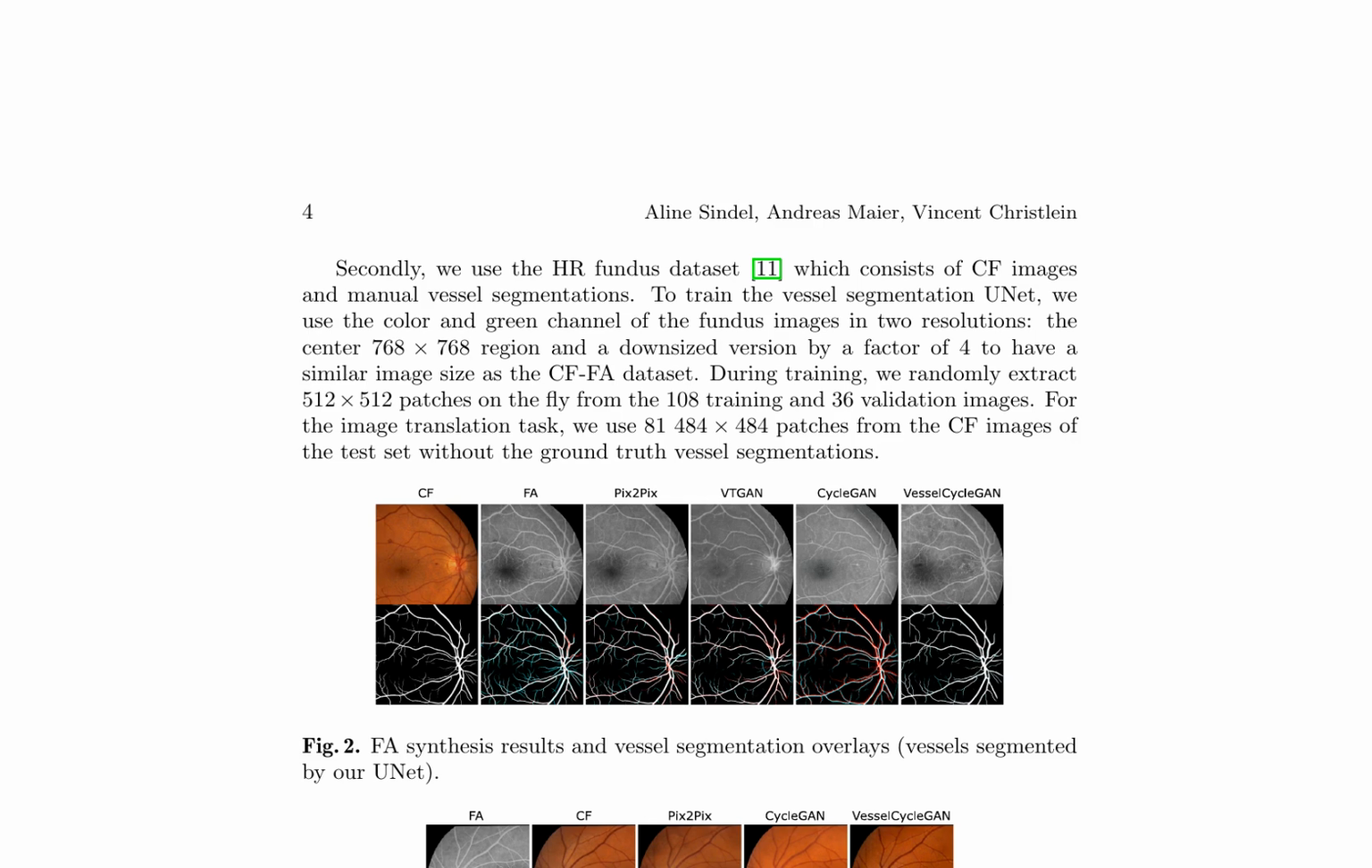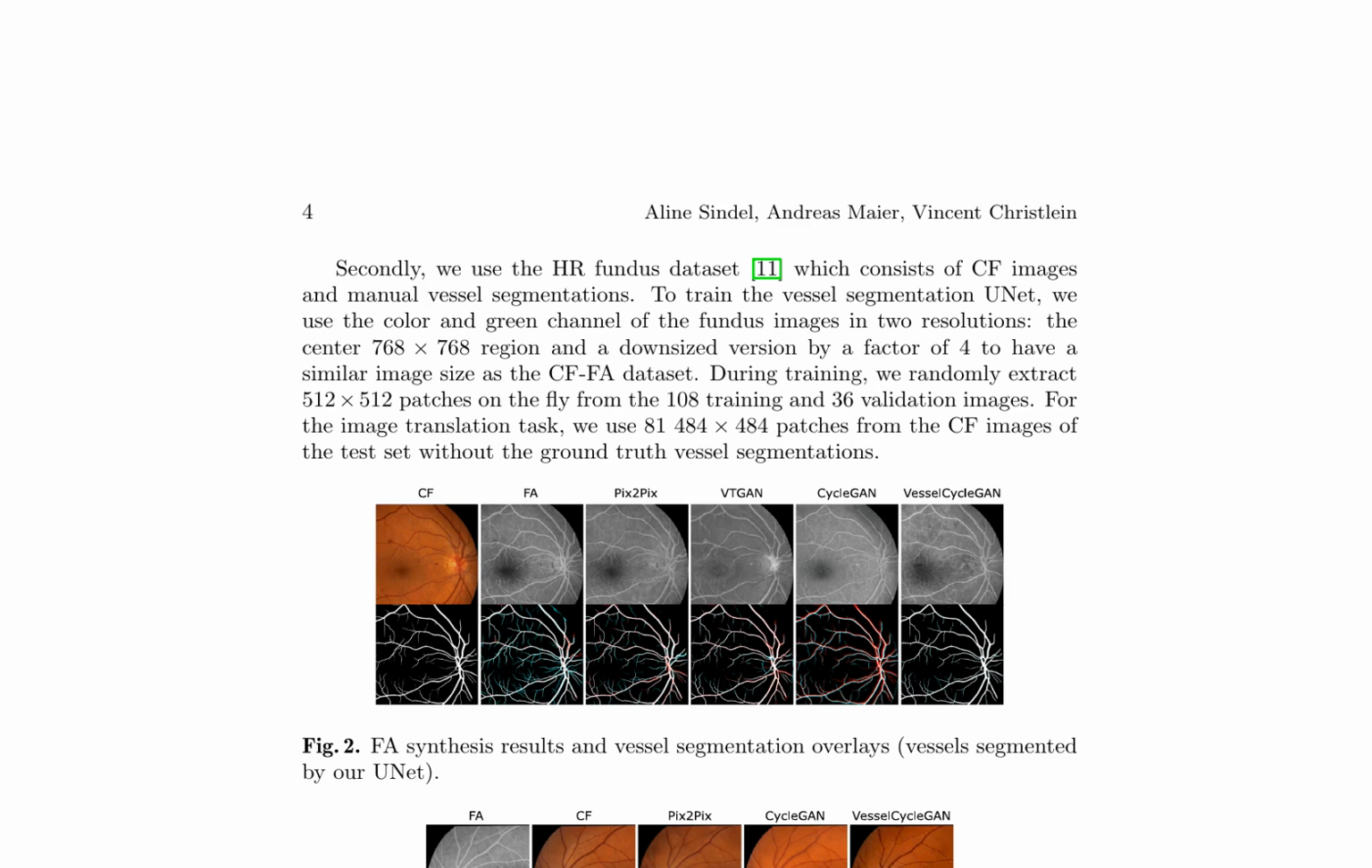The CFFA dataset, consisting of 59 pairs of color fundus and fluorescein angiography images, is used for training and testing the synthesis method. The dataset is split into training, validation, and test sets, with equally distributed healthy and non-healthy eyes.